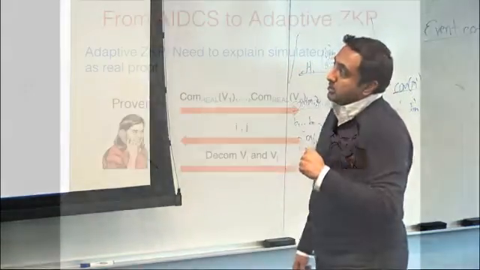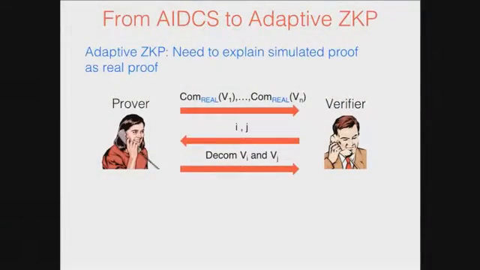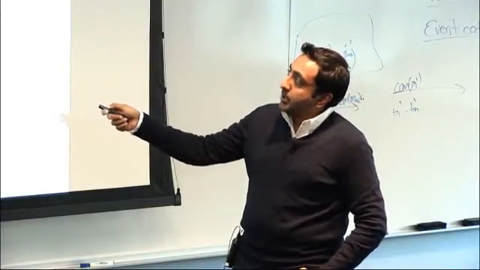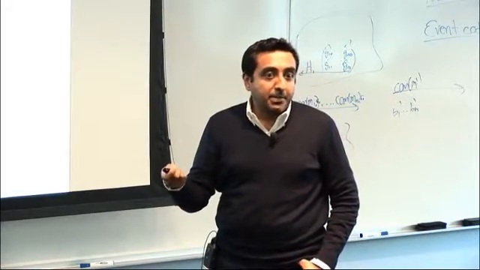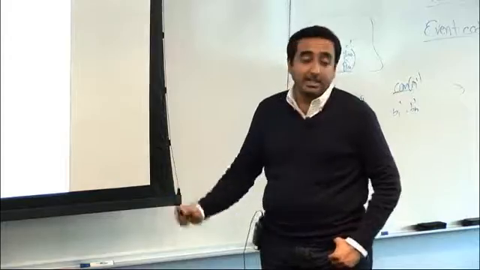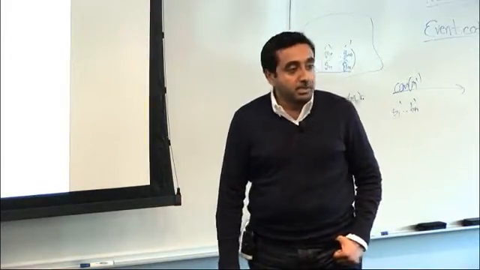What am I going to do? This is just a first attempt, and then finally you'll see what's going to happen. So the prover is going to use the adaptive instance-dependent commitment scheme to commit to all the views. The verifier picks 2, and then the prover opens these 2 views.